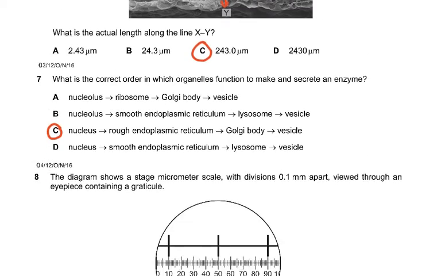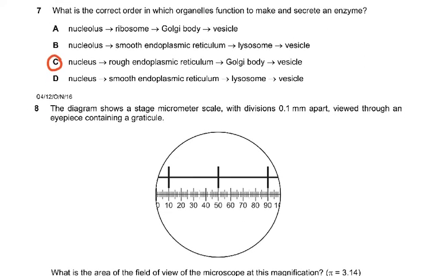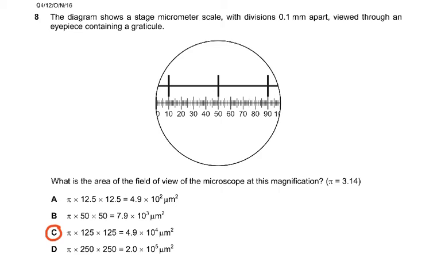Then coming on to question number 7. Now, this is the one which is more difficult. No, 7 is not difficult, 8 is difficult. Okay. In 7, what is the correct order in which organelles function to make and secrete an enzyme? You might not know it at this point, but it's nucleus, RER, Golgi, and vesicle. You will understand it better when you've done chapter 6. Then let's come on to question number 8.